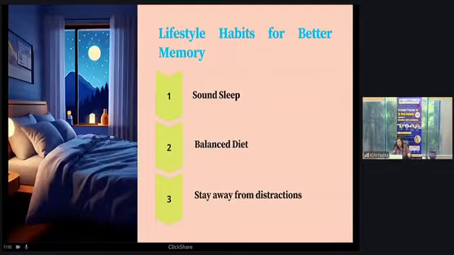For lifestyle habits, you all know this: sound sleep, a balanced diet, and staying away from distractions. Staying away from distractions means social media distractions, or distractions from negative thoughts. Your preparation may appear to be such that you won't be able to perform well. Don't just listen to these negative thoughts, and don't let them seep into your mind. It will unnecessarily create unrest, and unrest will affect your sound sleep and your diet also. So don't just hear those negative thoughts, and stay away from the distractions.